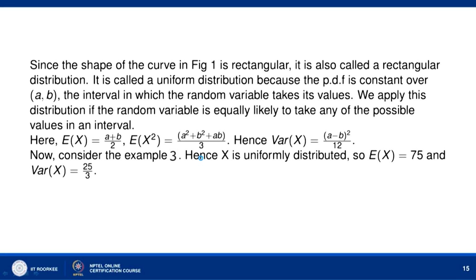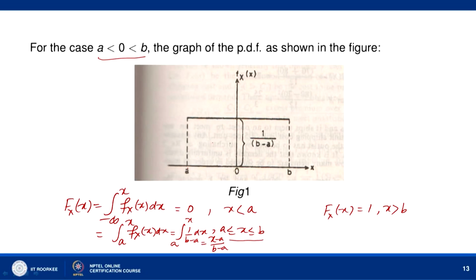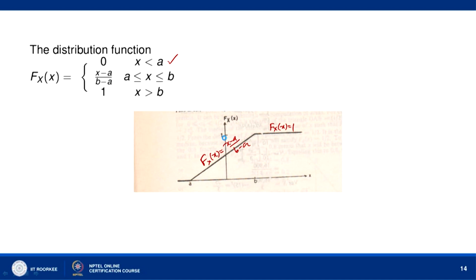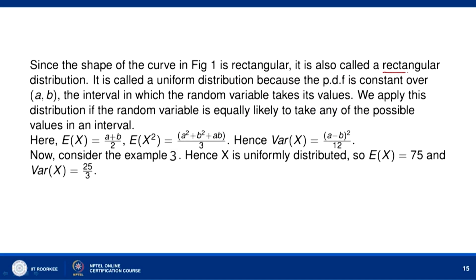Now, you can see the shape of the curve of the density is rectangular. That is why this uniform distribution is also called a rectangular distribution. It is called uniform distribution because the PDF is constant over the interval [a, b], the interval in which the random variable takes its values. We apply this distribution if the random variable is equally likely to take any of the possible values in an interval. E[X] is equal to (a plus b) by 2, as we have just calculated in the case of the earlier example.